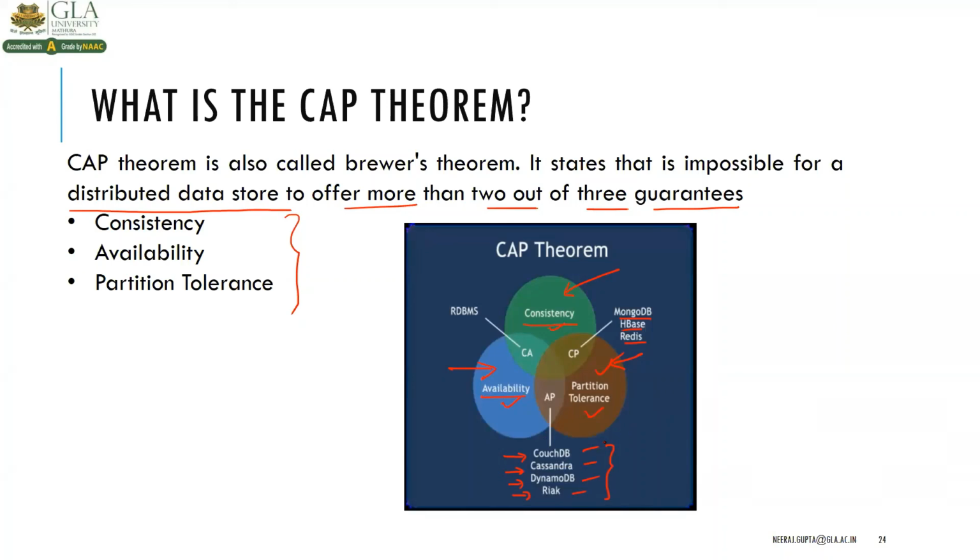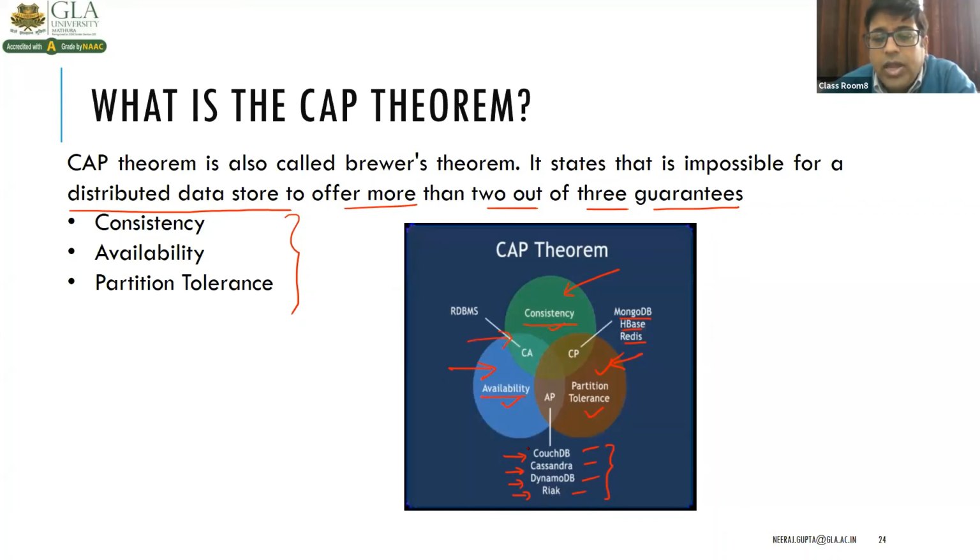As you know, in case of transactions which are money related, we must require what? Consistency, right? So at that time we consider this one.